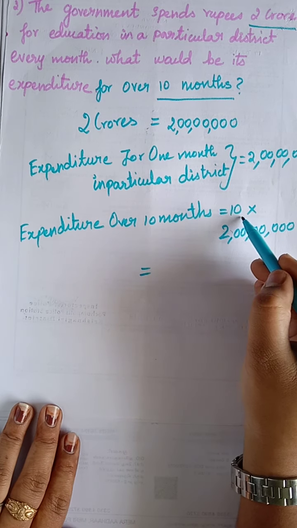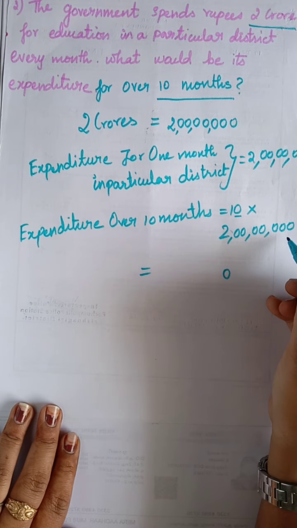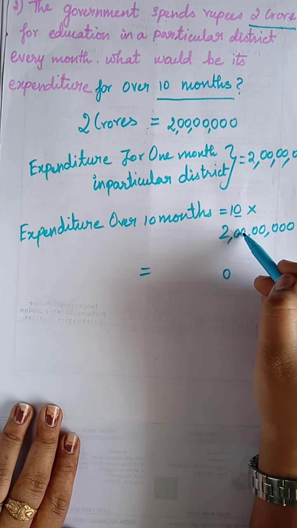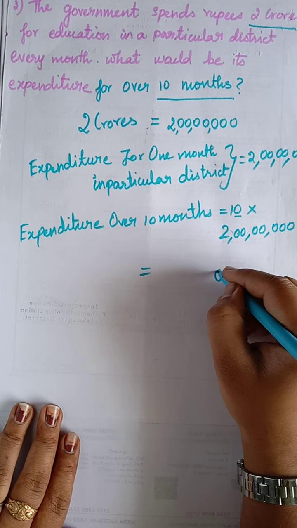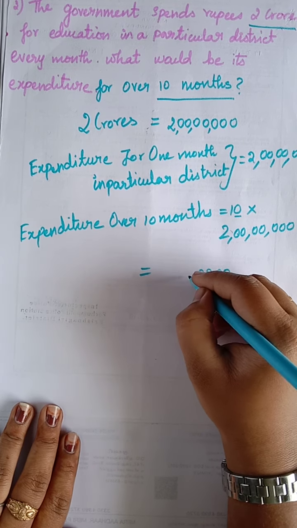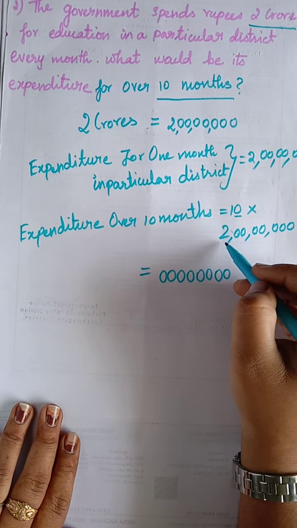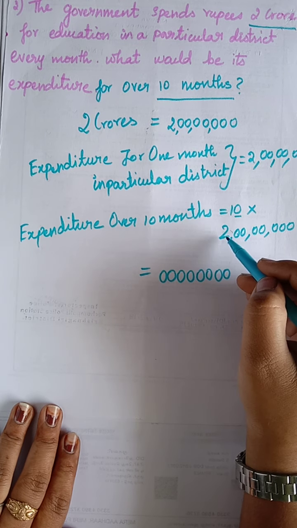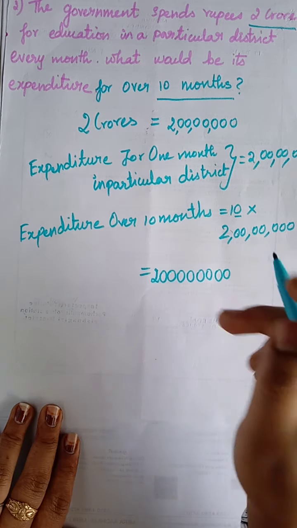So first you have to see this side. Here it is only 1 zero. You can add 1 zero. And this side you have to count the zeros. That is 1, 2, 3, 4, 5, 6, 7. So 7 zeros. Then we have to see the number. Here 1, here 2. So 1 into 2 is 2. Clear?